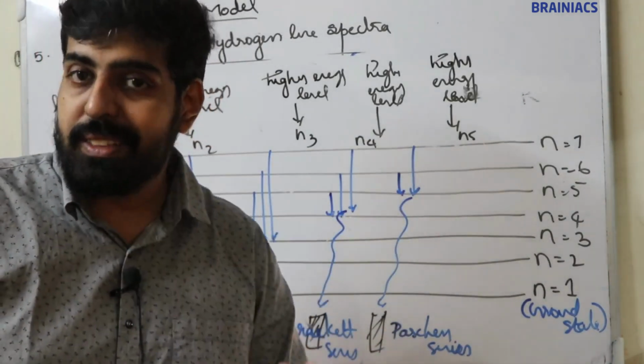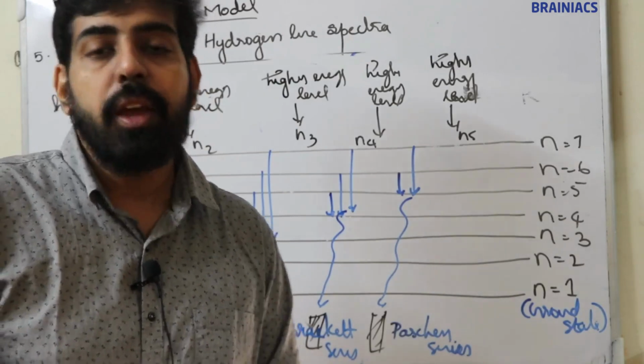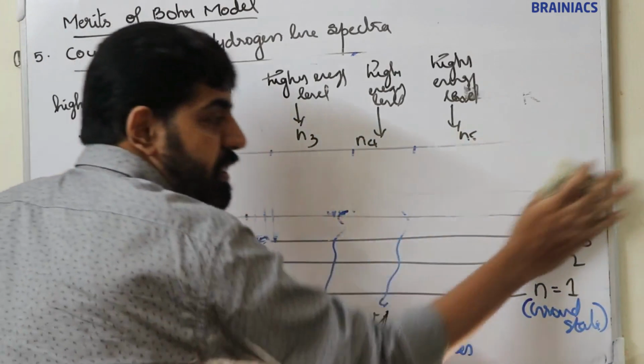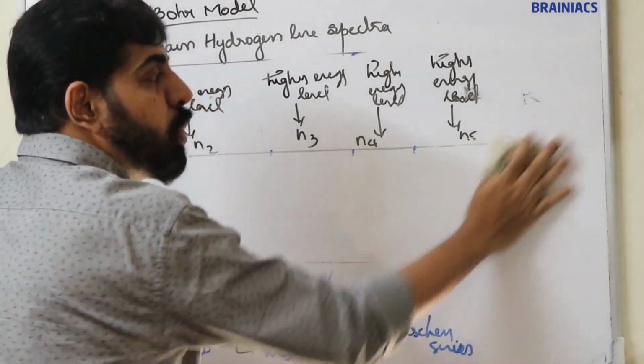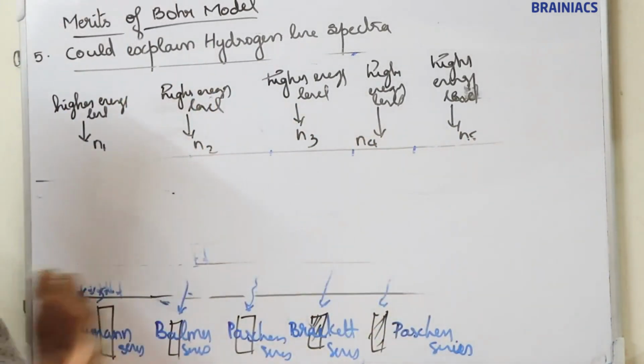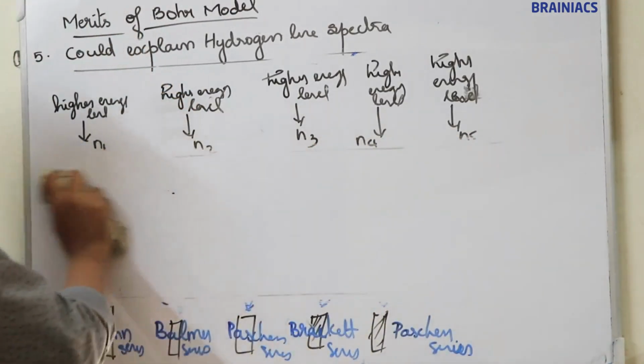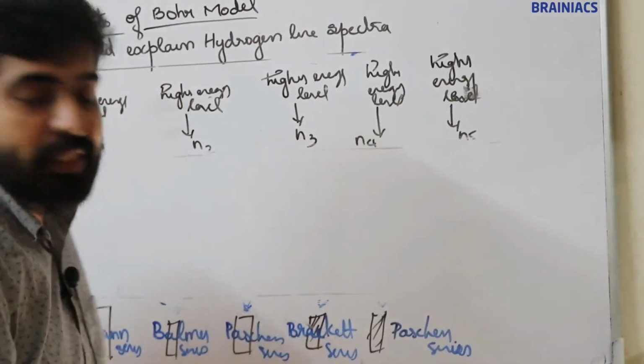I think it's clear. Okay, now I'll explain one more thing. Everything is clear. Now Bohr is the one who explained the hydrogen line spectra. So this is why for hydrogen we are seeing 5 lines.